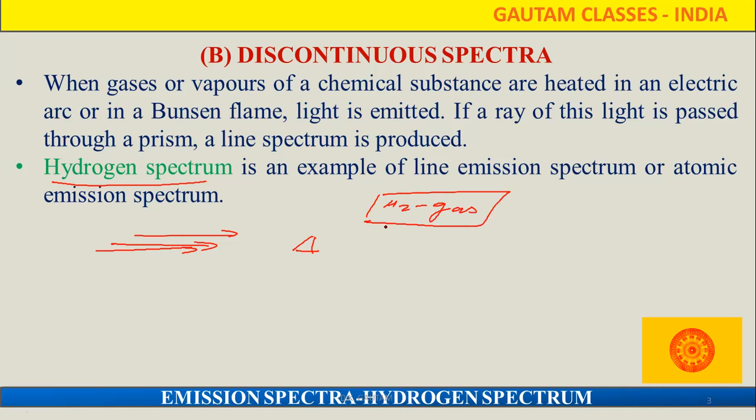By that, light is emitted. Now this light we pass through the prism. After that, whatever spectrum we get is called the discontinuous spectrum. Hope it is clear now.